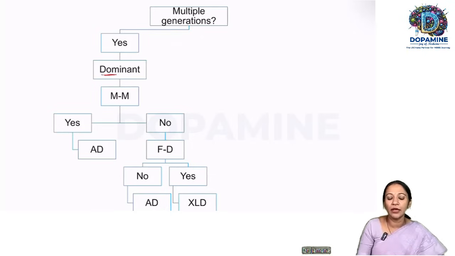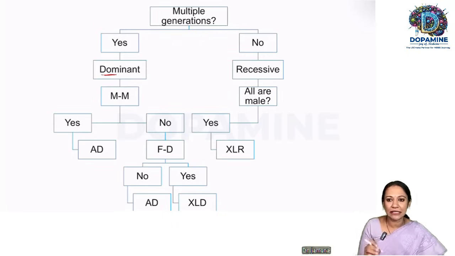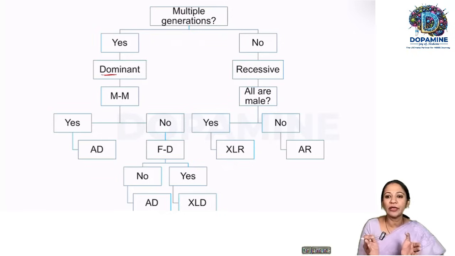Very simple. Then, if it is not involving multiple generations, it is skipping the generation in the middle. The grandparents are affected, the parents are not affected, then the next generation, the children, are affected. If it is like that, then it is recessive. In recessive, again, what we need to ask is whether the affected people are all male. If the answer is yes, it is X-linked recessive. If not, it is autosomal recessive. If you remember this analysis, you can definitely answer all the questions related to it, every time we get a question in pedigree analysis. We'll move on to the next question.